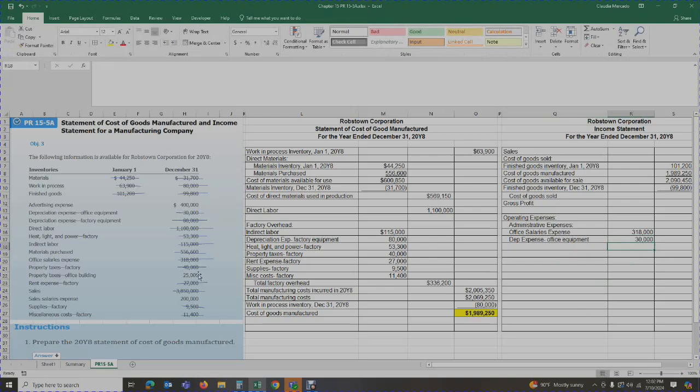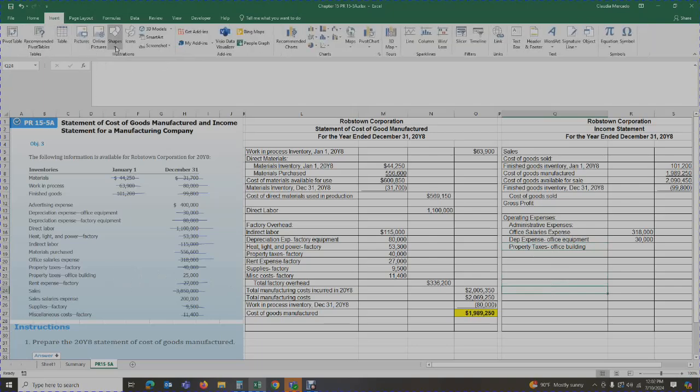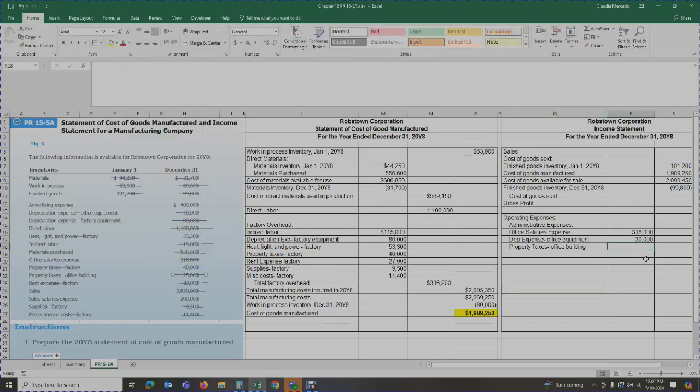Then I'm going to keep on looking for office related items. We've got property taxes on the office building. Those people that work in the office need a place to work, so they've got an office building. So we're going to have property taxes on the office building. If you see, these are related to the office personnel. These have nothing to do with the actual manufacturing of the product. These are just general operating expenses. Okay, so we've got property taxes for the office building. Let's mark that off. And we've got $25,000.